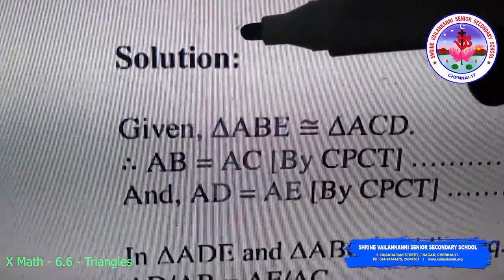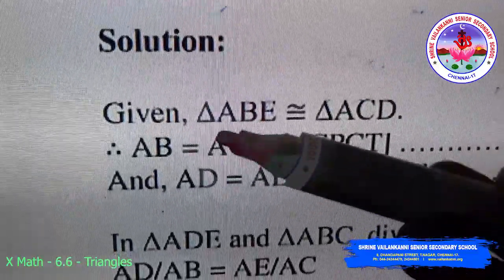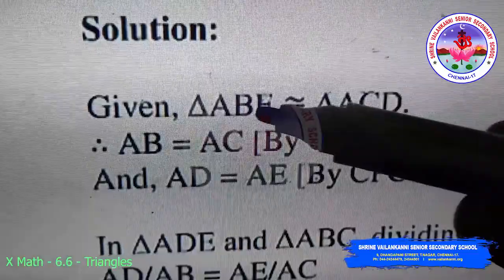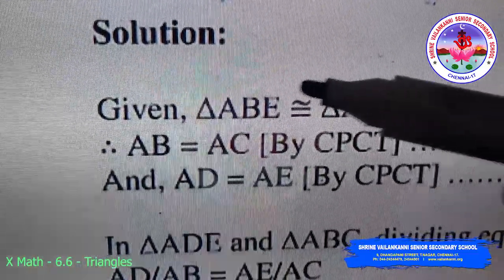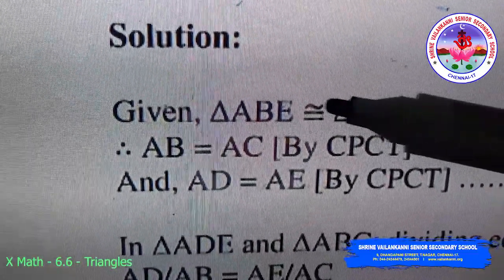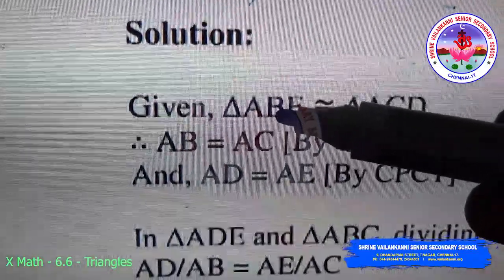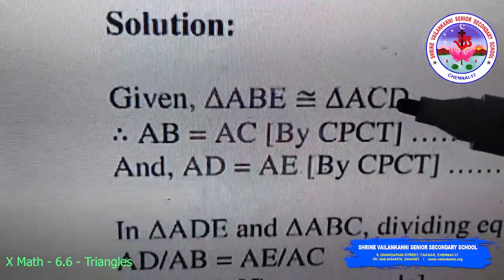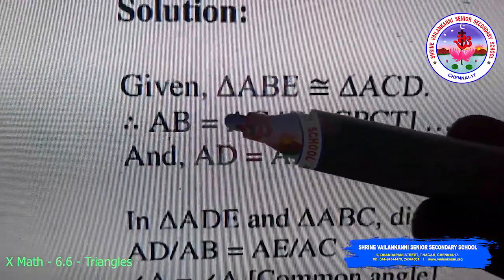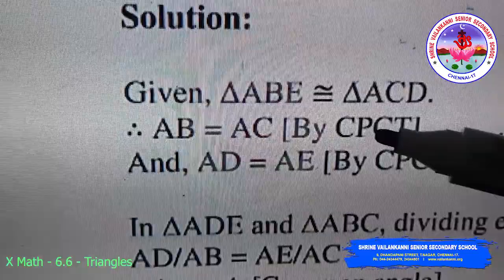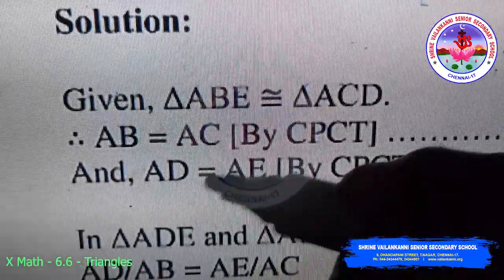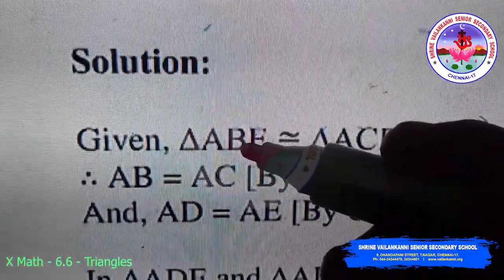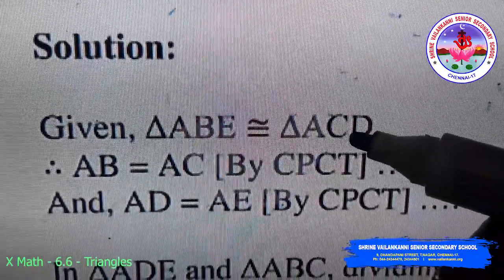Coming to the solution, given triangle ABE is congruent to triangle ACD. Since both the triangles are congruent, their corresponding sides are equal. So I am going to take the side AB from triangle ABE and side AC from triangle ACD, where AB is equal to AC by corresponding parts of congruent triangles, and AE is equal to AD. AE I am taking from triangle ABE and AD from triangle ACD.